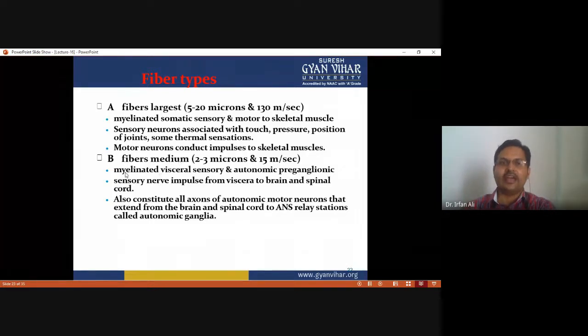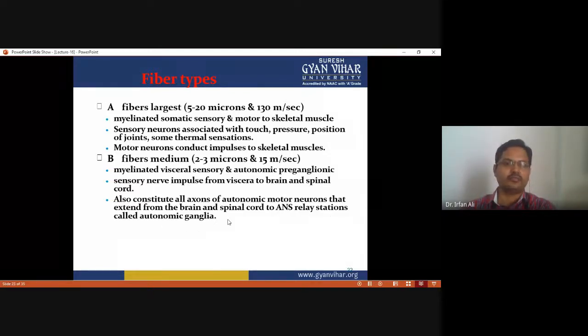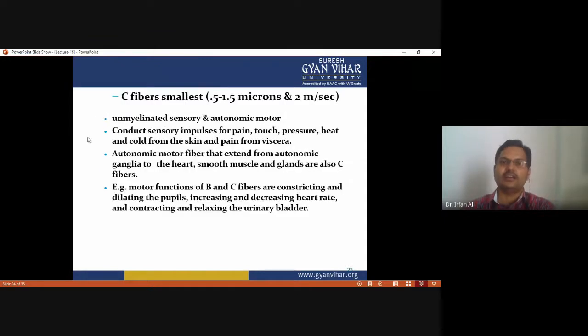The second type of fiber is the medium fiber. These are the myelinated visceral sensory and autonomic preganglionic fibers. Sensory nerve impulses from viscera to the brain and spinal cord conduct through medium fibers, and they also constitute all axons of autonomic motor neurons that extend from the brain and spinal cord to the autonomic ganglia, the relay stations of the autonomic nervous system.